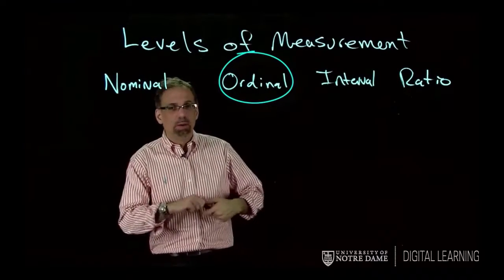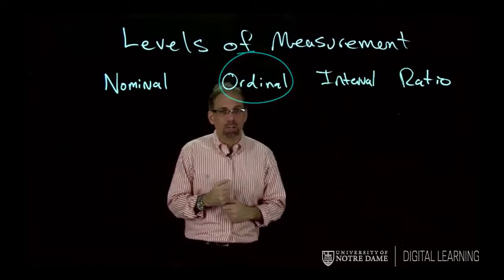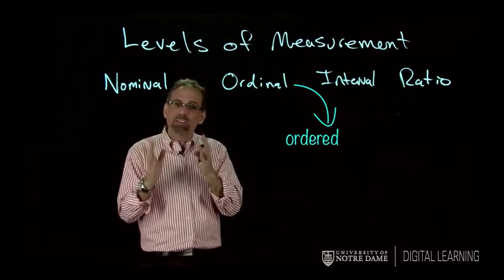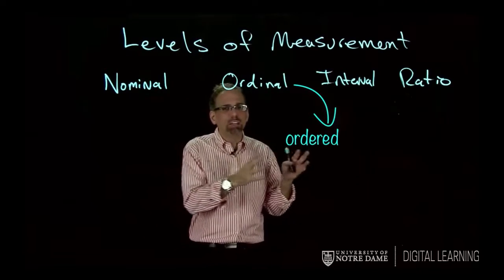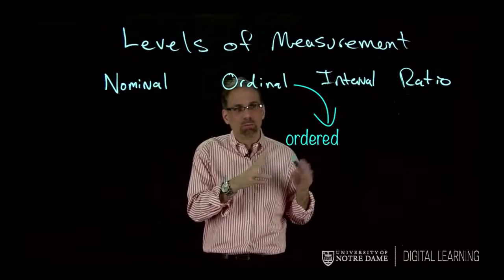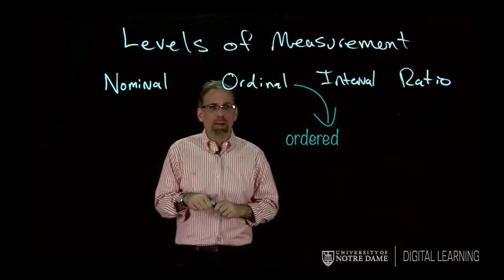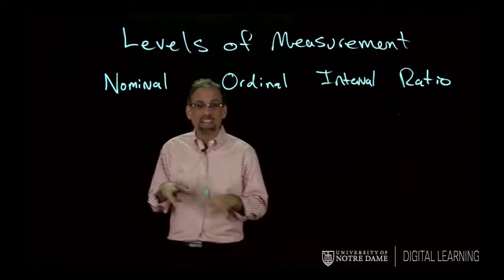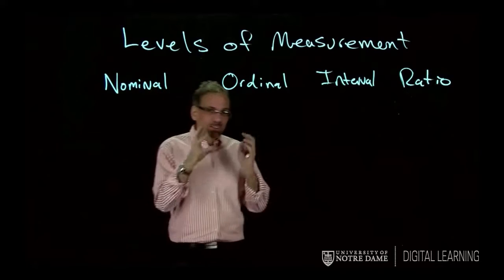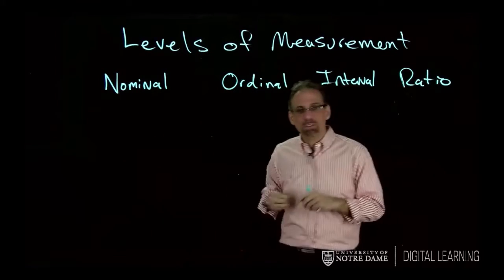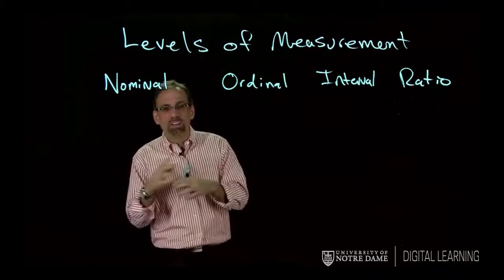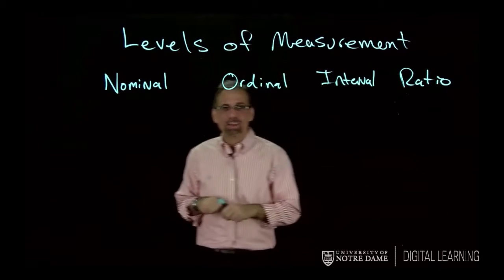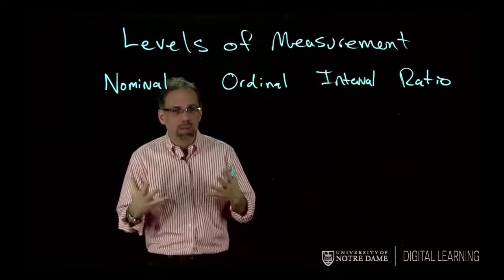Ordinal level is a little bit more complicated than the nominal level variable. It's basically what we would call ordered classifications. So things are classified into groups, but we can put them in some kind of order from least to most in some way. Okay? An example might be with the shoes, I could smell them all. And I could put them in categories from smells really bad to smells not too bad, smells brand new, something like that. Okay? So they're in categories, but it's from worst smelling to best smelling. Okay? That's one example of an ordinal category.